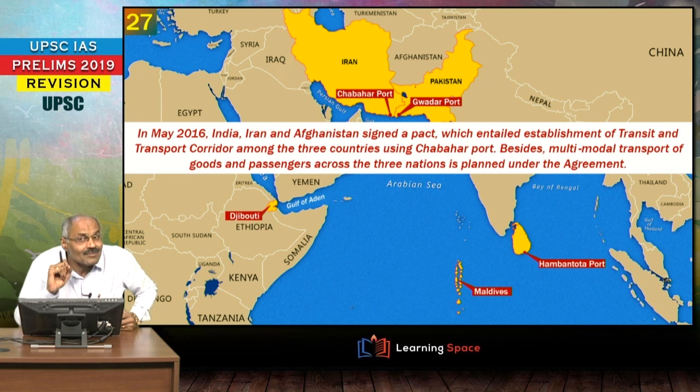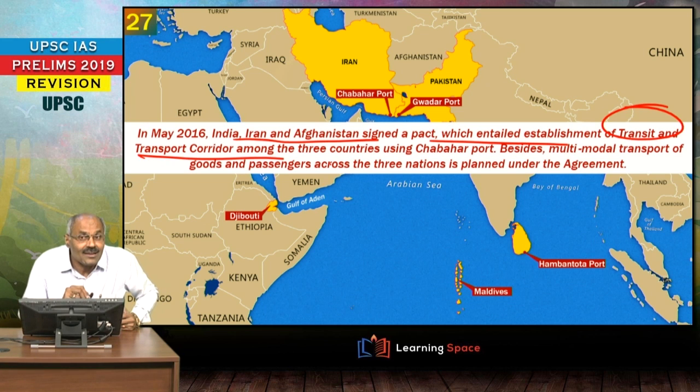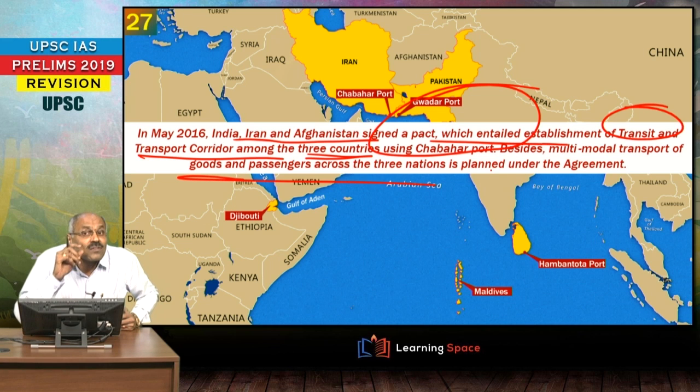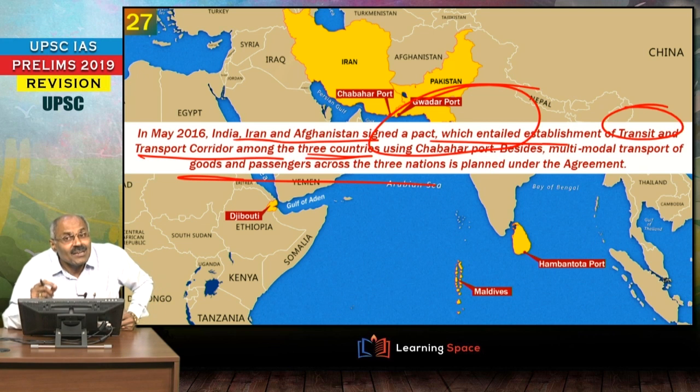Another important aspect: Iran, India and Afghanistan signed a pact, and this is the transit and transport corridor. So if somebody is talking about the transit and transport corridor, this basically pertains to three countries. Here the Chabahar port, or Shahid Beheshti port, can be used, and that facilitates multimodal transport of goods and passengers. That means not only goods, passengers can be transported across the three nations. For that purpose, this transit and transport corridor agreement was intended, right?